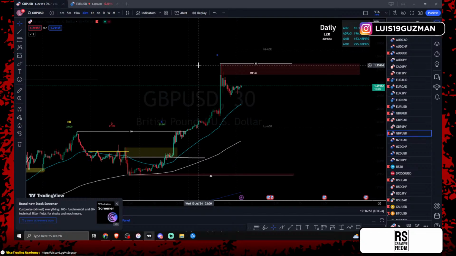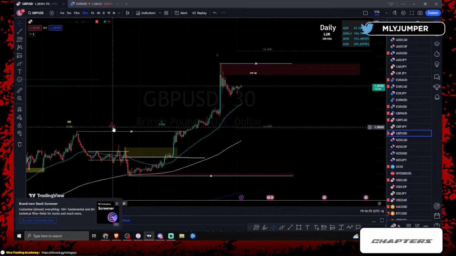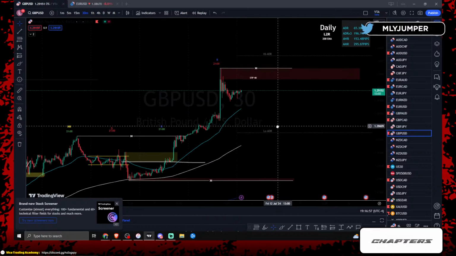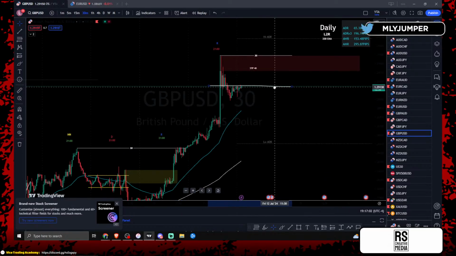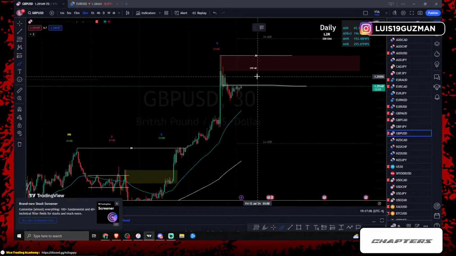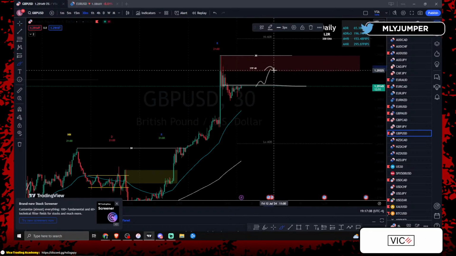We had a 4-hour bearish candle, and very similar to EU, if price breaks these highs here, this is where we'll see price break retest to go into these zones.